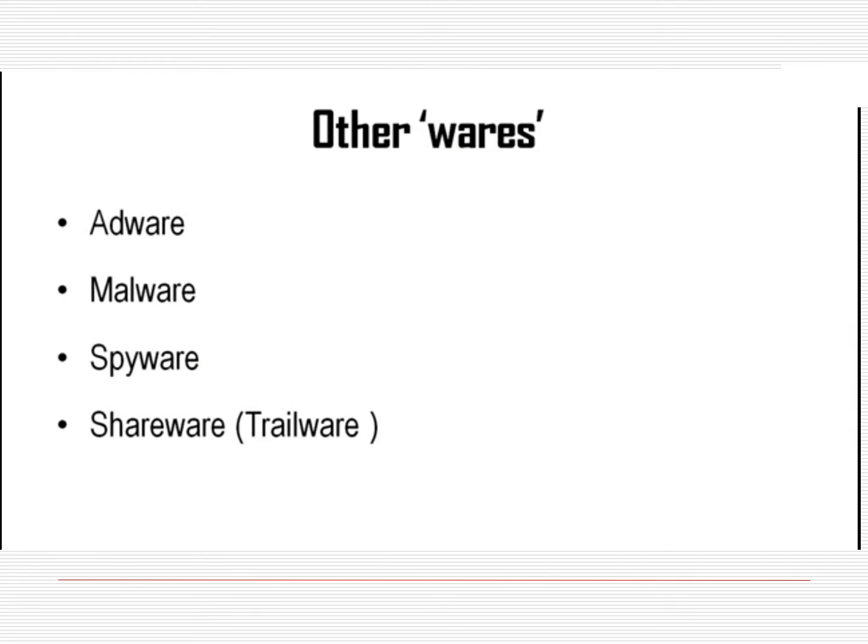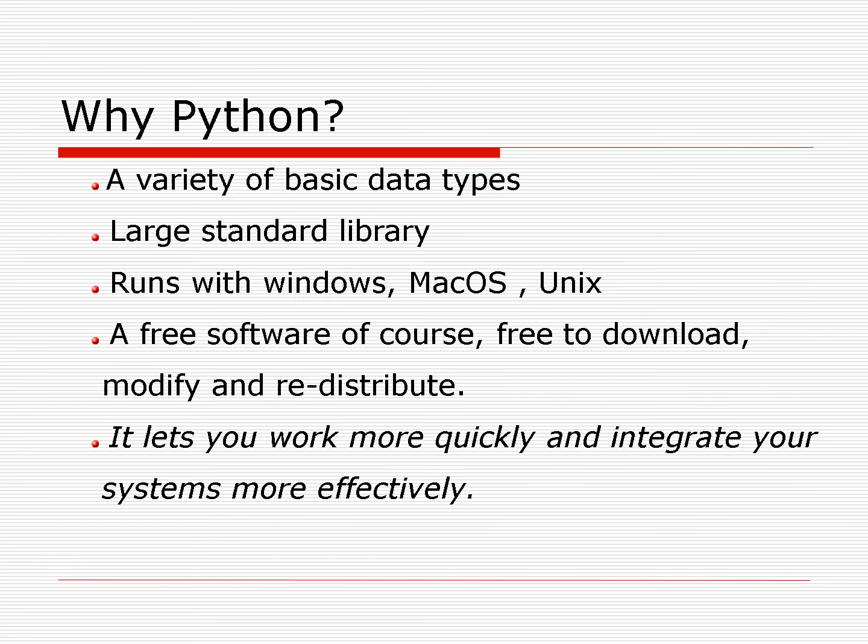Other ways are adware, which is advertisement based, malware, which is virus based, spyware, which acts as a spy behind any software or applications, and shareware or trialware. That is, the first version will be free and will be updated as payment later. These are the different ways with which we are going to become familiar.